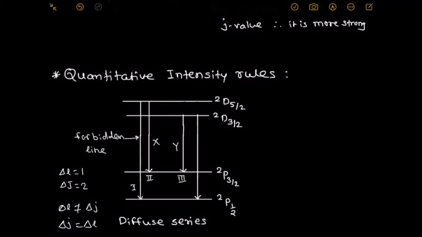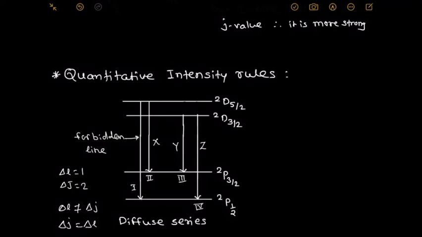But we don't know its intensity. Therefore, the unknown intensity for that spectral line we call Z. Hence, for the diffuse series, there are only 3 spectroscopically allowed lines, whose intensities are X, Y, Z. The first one is a forbidden line.